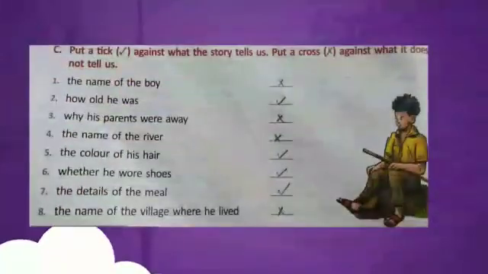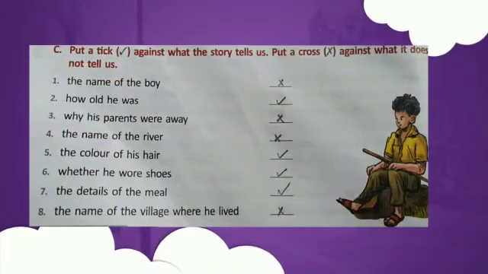And next exercise, sum it up. Put a tick against what the story tells us. Put a cross against what it does not tell us. First one, the name of the boy. There is no name of the boy mentioned in the lesson, no? So that is the wrong answer. And second one, how old he was. Yes, in the lesson it was mentioned the boy was 12 years old. So that is the right sentence.